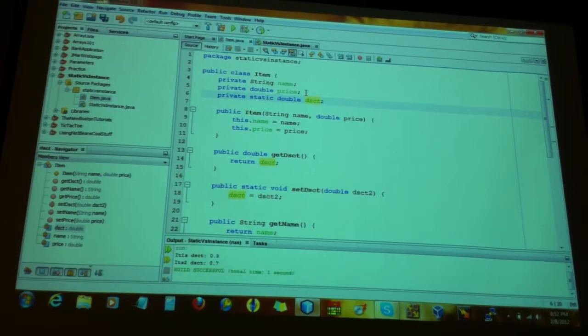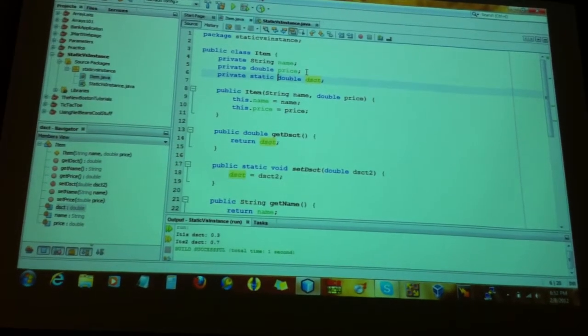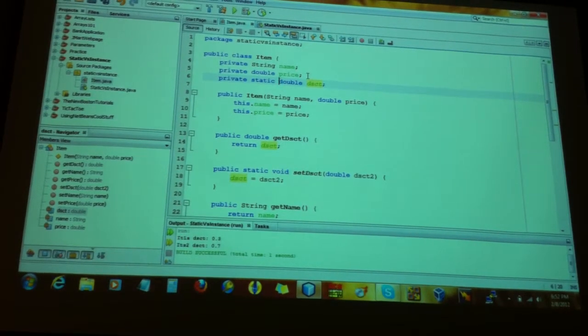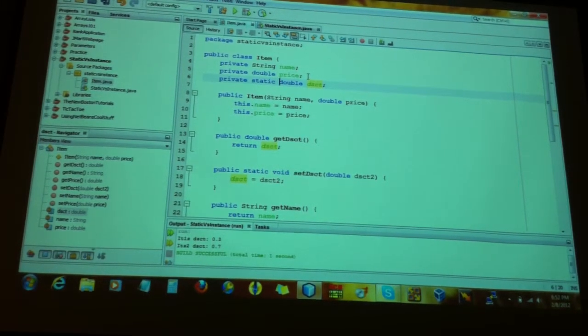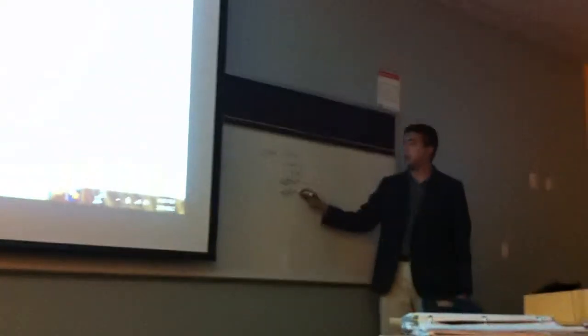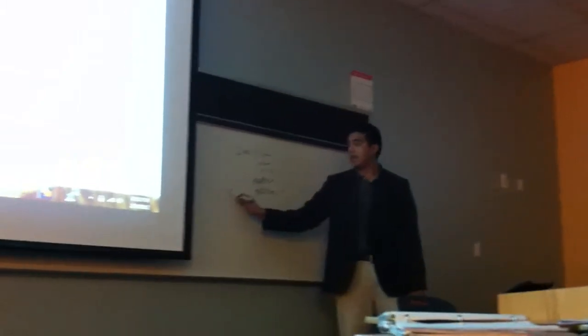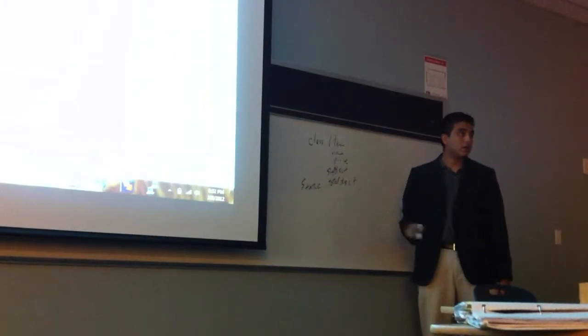There is no individual discount for all of them. So I told him, in that case, your class item, having name, price, right? Would have to have, for example, single discount, and one, say, total discount, or whatever you want to call it. This guy would be the static. And this guy wouldn't. You understand what I'm saying?